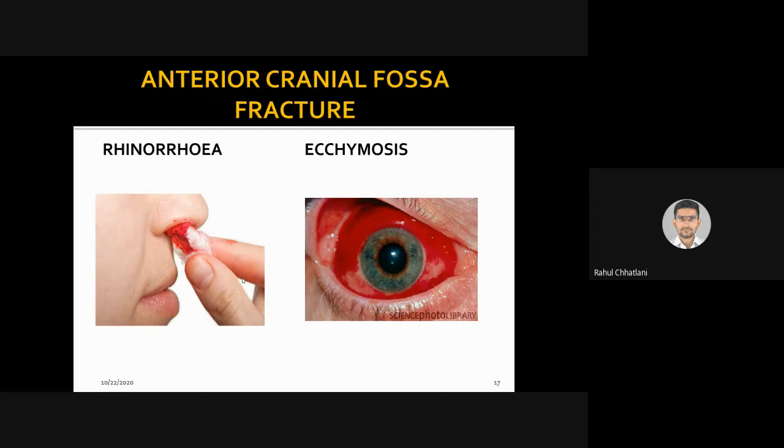If there is an anterior cranial fossa fracture, there will be rhinorrhea, that is, unstoppable bleeding from the nose. Yes, continuous bleeding from the nose. Ecchymosis means bloodshot eye. You can see the eyes are completely red with blood. Yes, the blood is leaking continuously into the eyes. That is ecchymosis. So these terms you need to remember: rhinorrhea and ecchymosis.